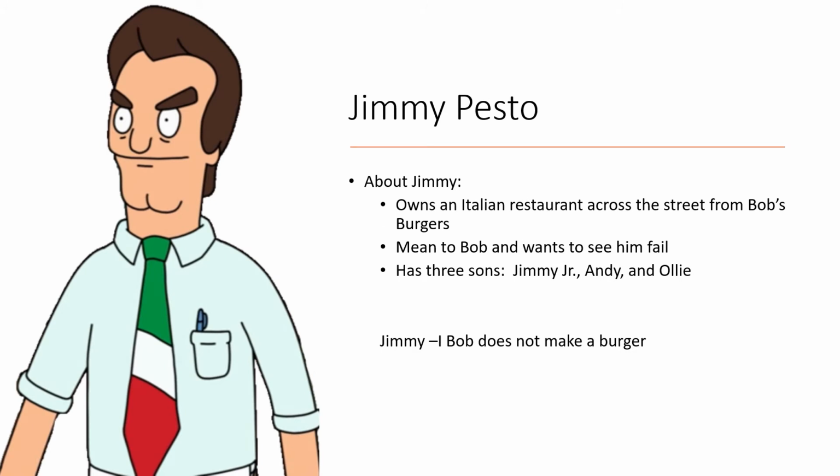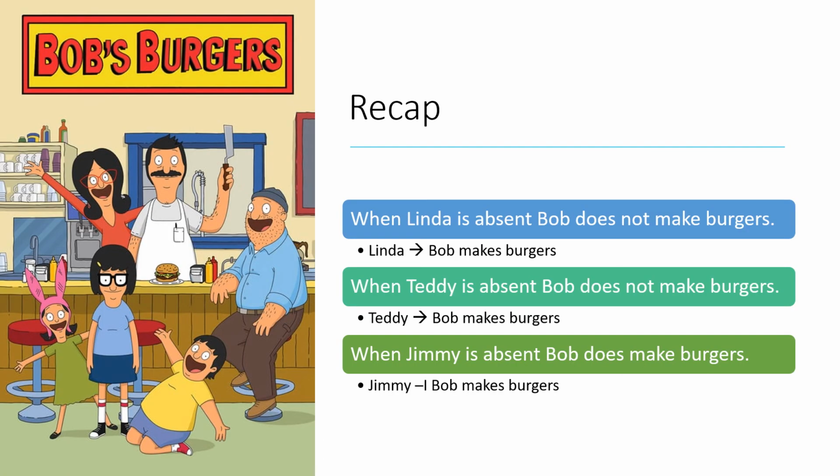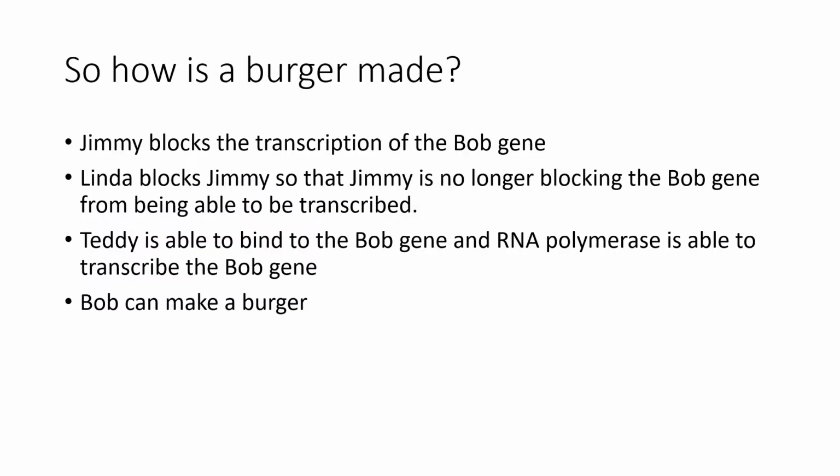Jimmy Pesto is Bob's arch nemesis. He owns a restaurant across the street, and whenever he comes over to talk to Bob, they always end up arguing. So Jimmy is going to be a repressor, so whenever Jimmy is present, Bob cannot make burgers. So as a recap, we have Linda as our activator, Teddy as an activator, and Jimmy as a repressor.